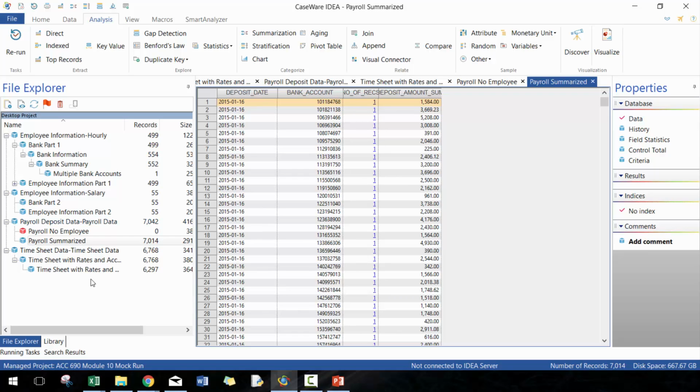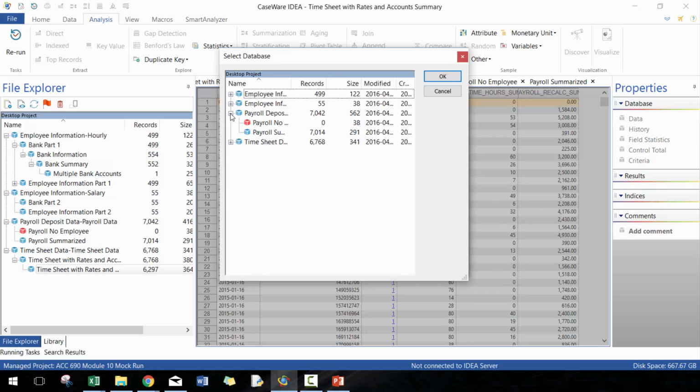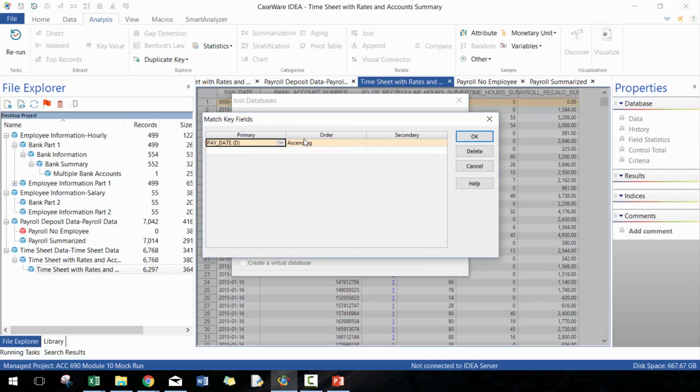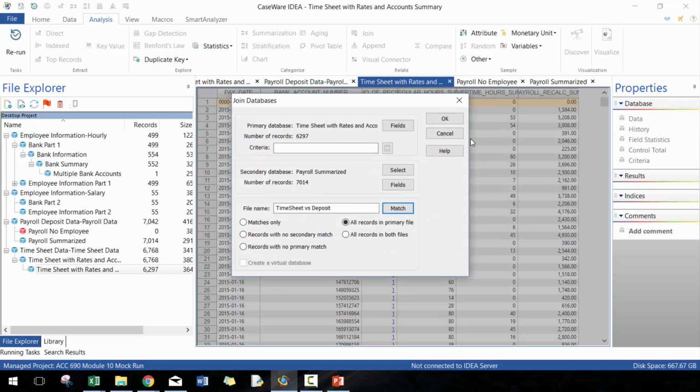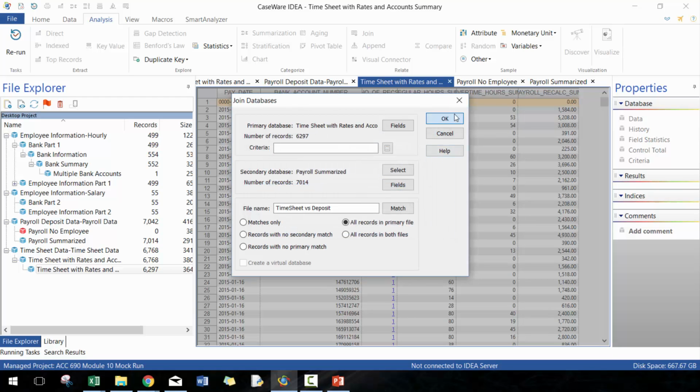Perfect. So next thing I want to do here is a join between these two tables. So I'm going to select the table I just summarized. I'm going to do all records in the primary. So I'm going to call this timesheet versus payroll versus deposit. And I'm going to be doing it on two different fields. So we're going to do pay date, deposit date, bank account number. Perfect. And then in this case, I just need the payroll deposit amount.